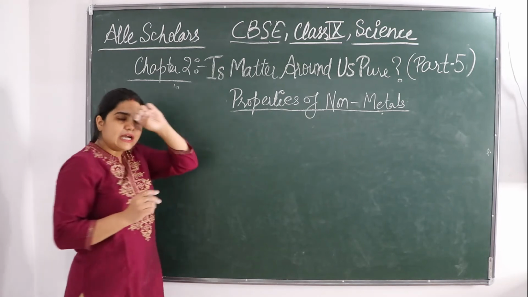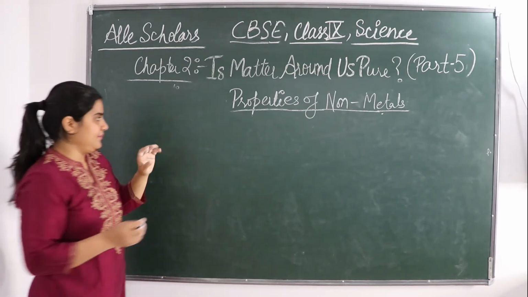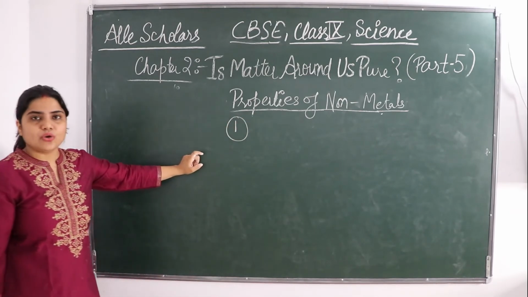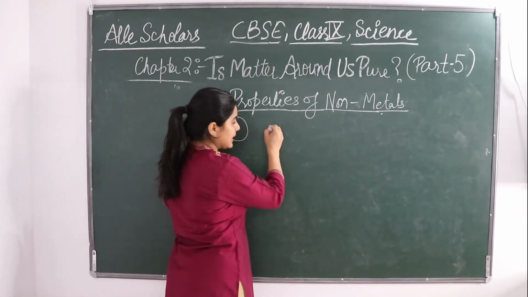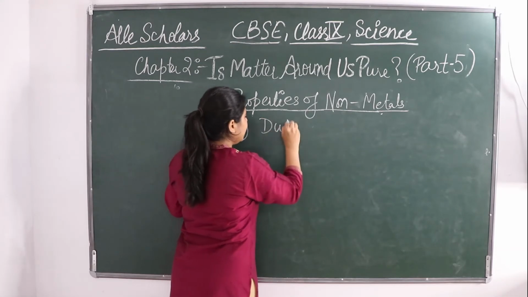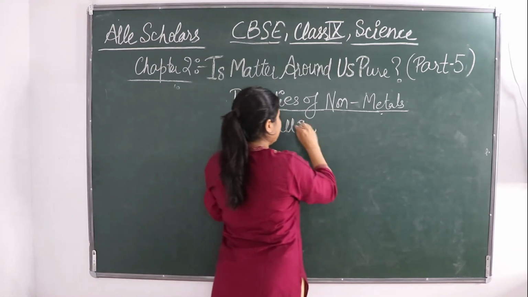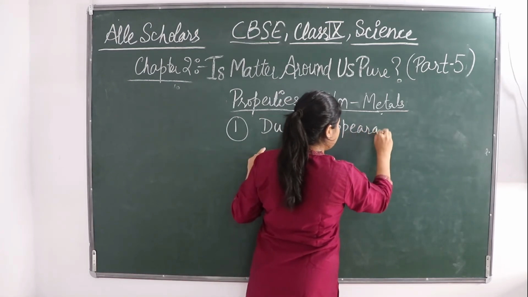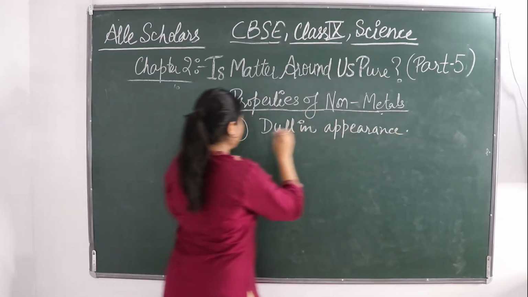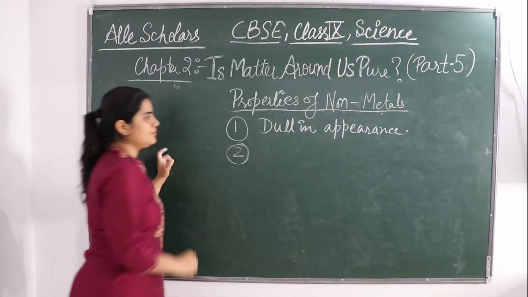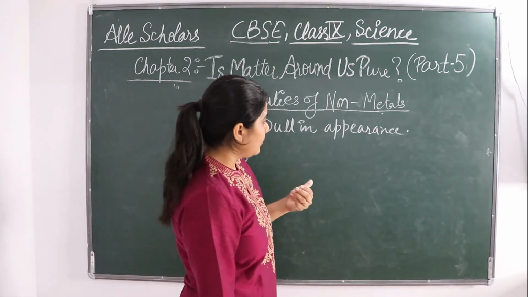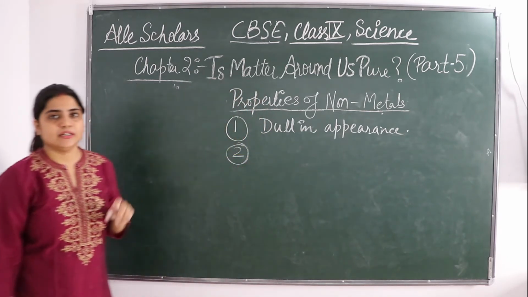So you have seen that metals are shiny. And how are non-metals? Non-metals, you can say, are dull in appearance. They are not shiny like metals. Metals shiny थे, लेकिन ये जो है आपके non-metals वो dull होते हैं.